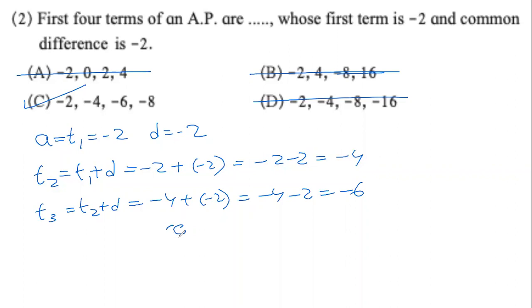So we will write the correct answer is C, minus 2, minus 4, minus 6, minus 8. This much we will have to write in the answer. We don't need to find T4, not required. But T1, T2, T3, we need to find, because with this, we are clearly able to identify that option C is the correct answer.